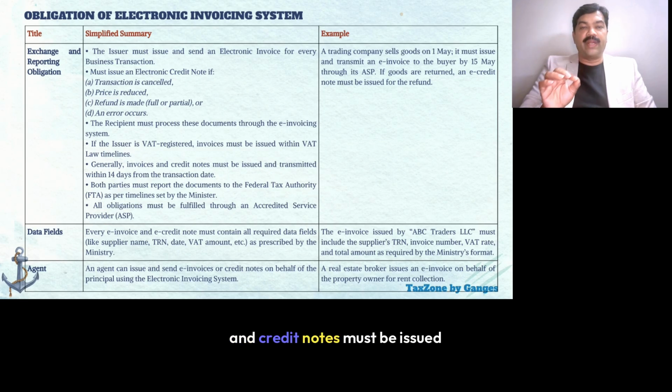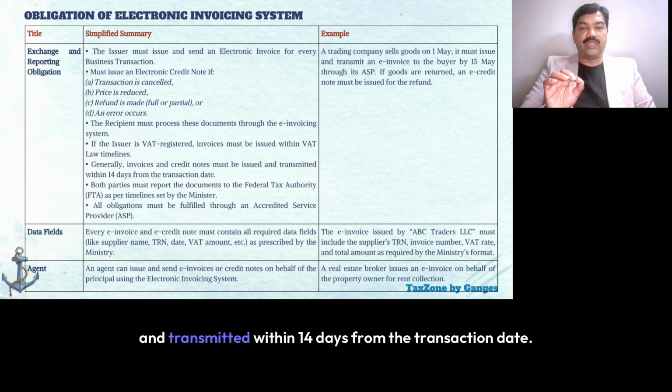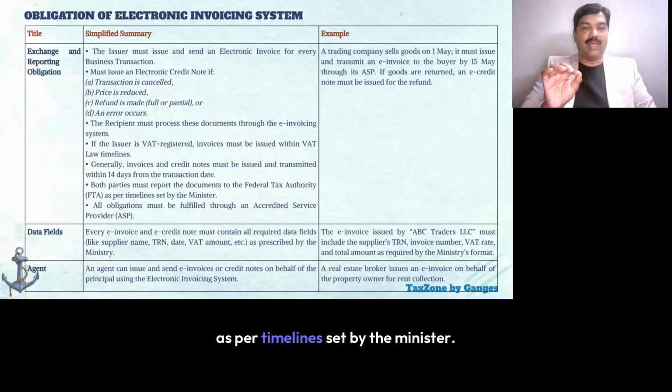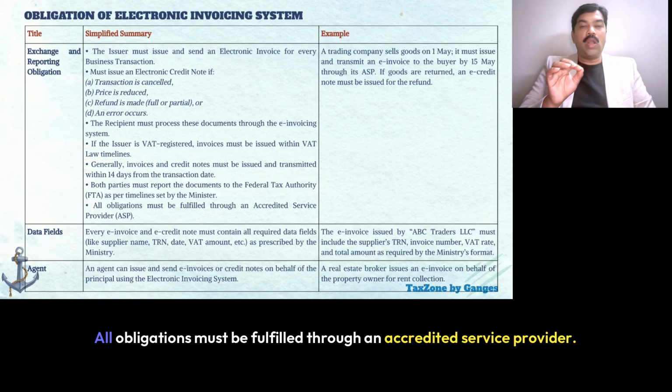Generally, invoices and credit notes must be issued and transmitted within 14 days from the transaction date. Both parties must report the documents to the Federal Tax Authority as per timelines set by the minister. All obligations must be fulfilled through an accredited service provider.